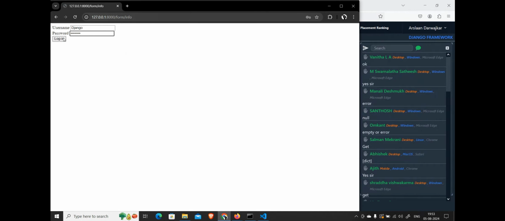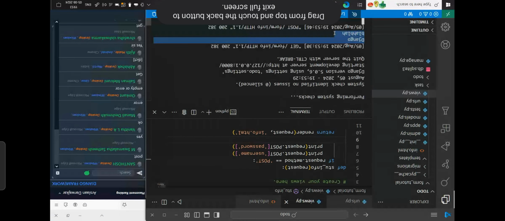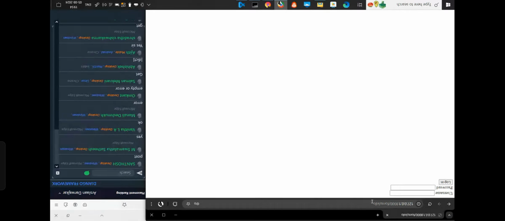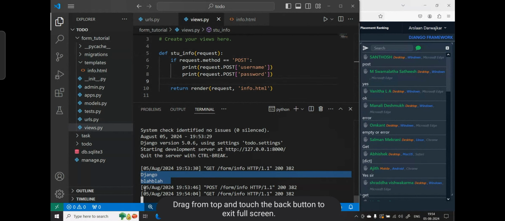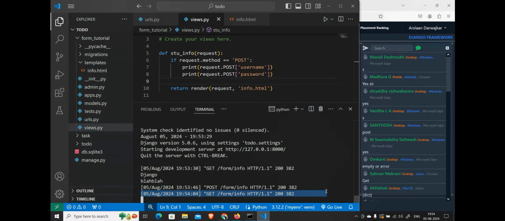Now I will type something. Okay, I'll hit login. Now it is a post request. Yes or no? So see, only if I hit a post request, it is going to give me the username and so on. And if I try to go to any of the sites, it is not going to give me anything. See, it's a get request. Understood everyone? Post request and get request. And every time we want to submit data, we are going to make use of a post request only.